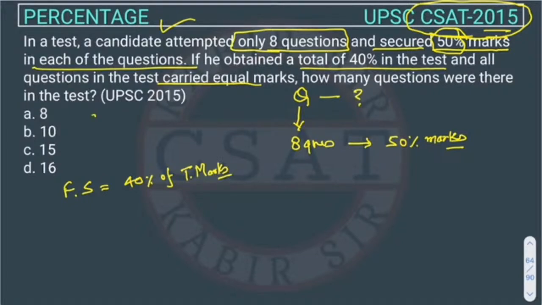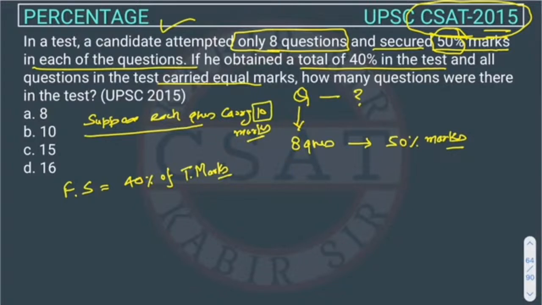So suppose each question carries 10 marks. You can take anything here, the answer will remain the same. You can take 100 also, or you can take 1 also. So this is given, each question carries equal marks, so I am taking 10. There are Q questions, so the total marks will be Q into 10. I hope till here there is no issue. So it will be 10Q.